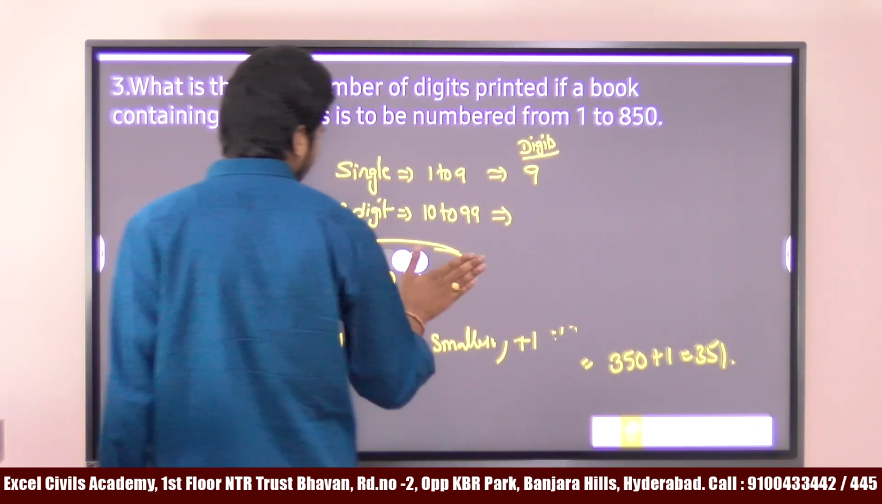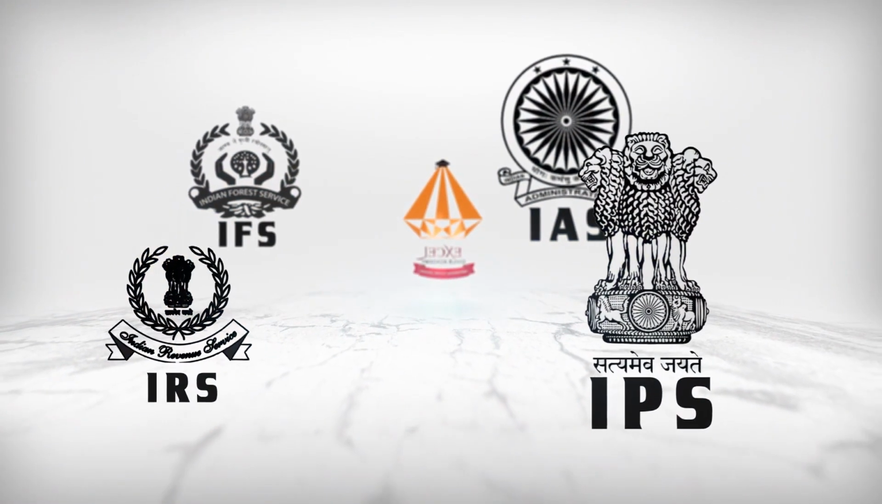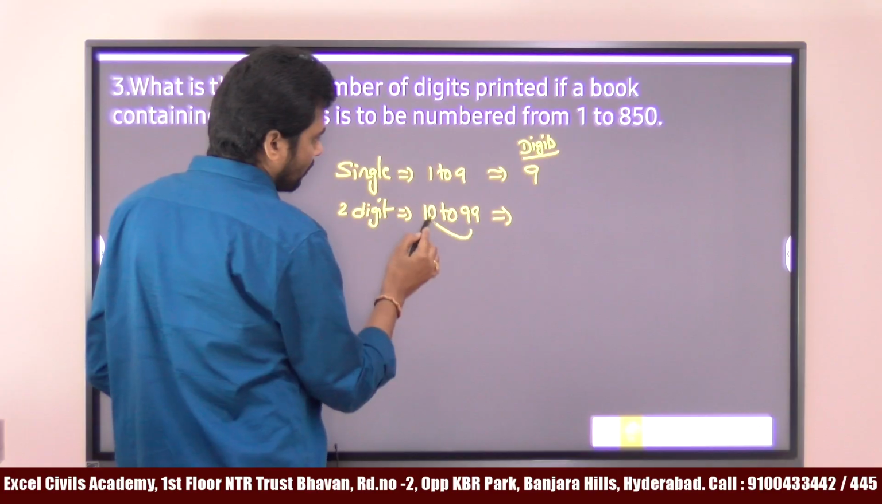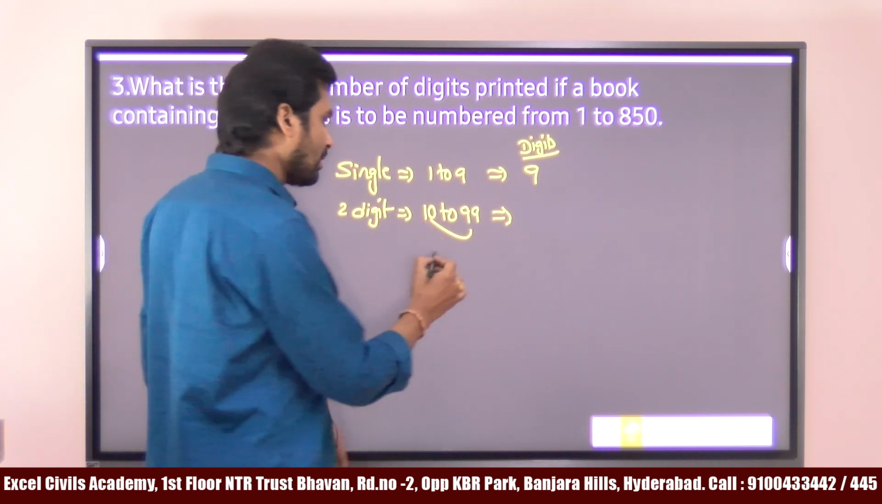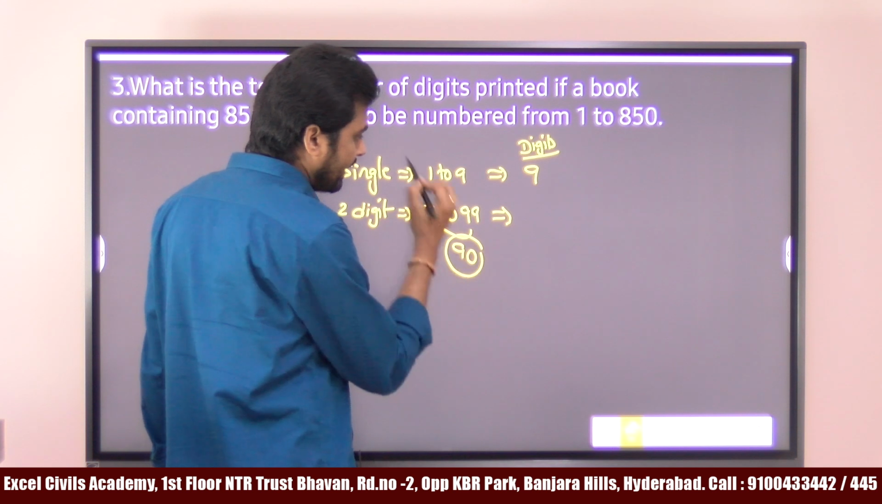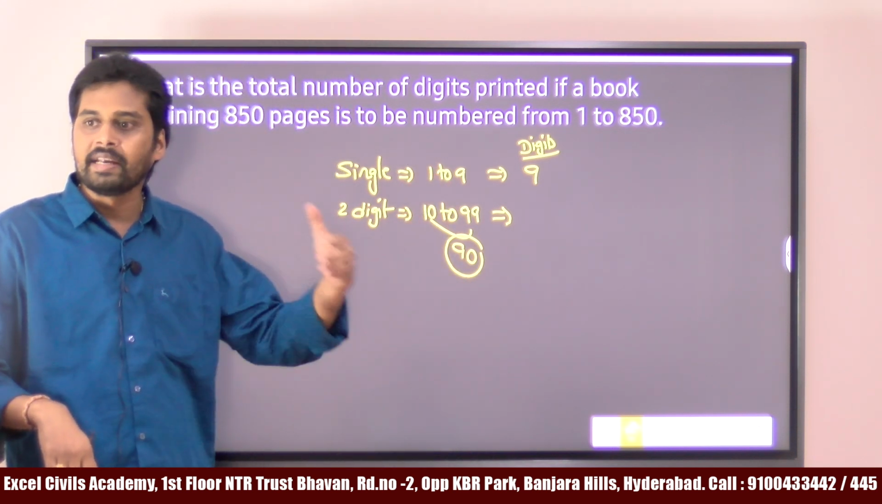Now you tell me how many digits we have. First, you find out how many numbers we have. The number of numbers is 99 minus 80 plus 1. 89 plus 1 means how many numbers we have? 90 numbers are there. 2 digit numbers, if I take from 10 to 99.